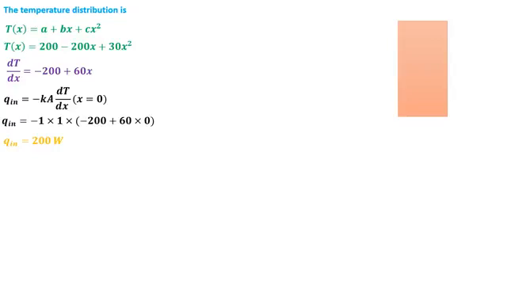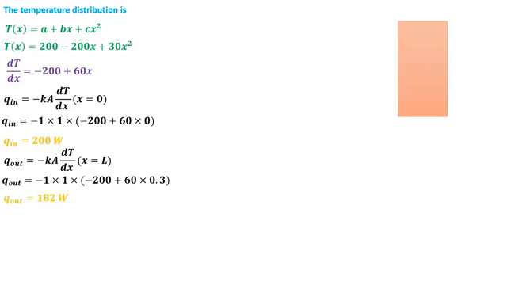Now we are going to solve for Q out, where we will put the value of x is equal to L, because Q out is taking place at x is equal to L. So Q out is equal to minus K A dT over dx at x is equal to L. K is 1 watt per meter Kelvin, area is 1, given in the problem statement, unit surface area. Put the value of x is equal to L is equal to 0.3. So Q out comes out to be 182 watt. We have found the value of Q in and Q out.